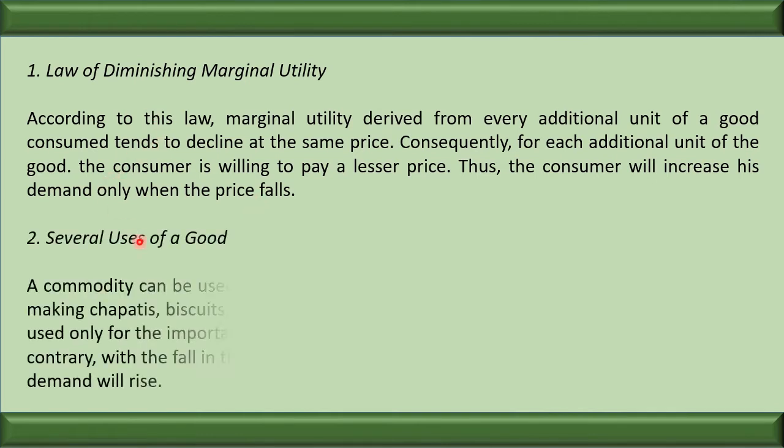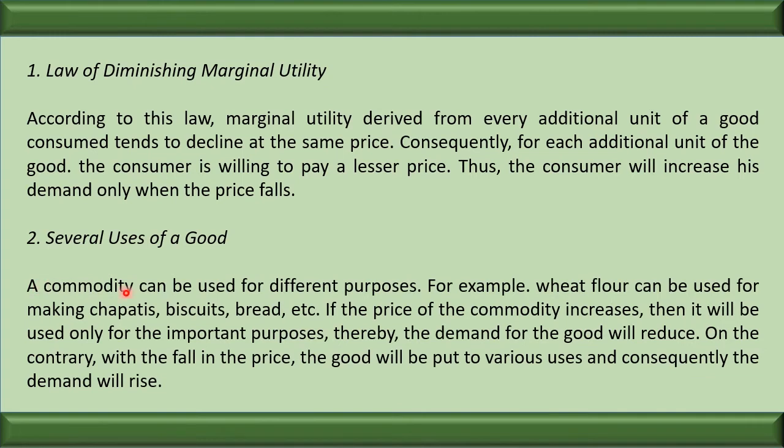The next is several uses of the goods. We have already discussed. A commodity can be used for different purposes. We have taken the example of milk. Here the example is wheat. Suppose the price of the wheat increases, the people will restrict their usage and the overall effect is fall in demand and vice versa.